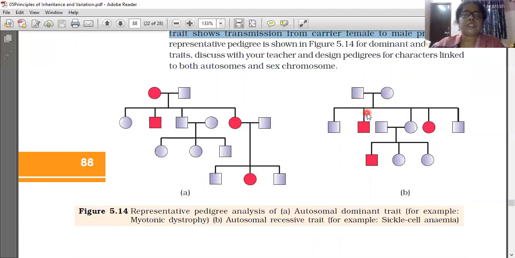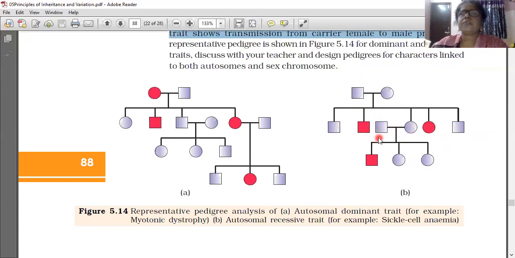This same thing is shown by another diagram for sickle cell anemia. These are all autosomal recessive traits, on autosomes, not on the sex chromosome. See that. This father and mother, both of them are unaffected by the disease, and marriage is occurring. How many children are forming? 1, 2, 3, 4, 5. 5 children are there. In that, 2 are affected, 1 male and 1 female. This male is not affected, and this son is also not affected.